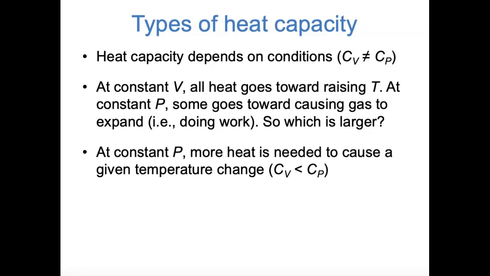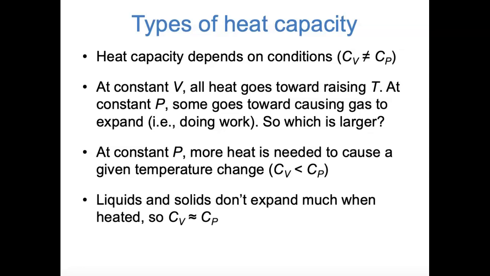Well, remember that heat capacity is basically the amount of heat that's needed to raise the temperature of a system by a certain amount. So at constant pressure, more heat is needed because some of the heat goes toward causing the system to expand. So that means that in general, constant pressure heat capacity is larger than constant volume heat capacity.